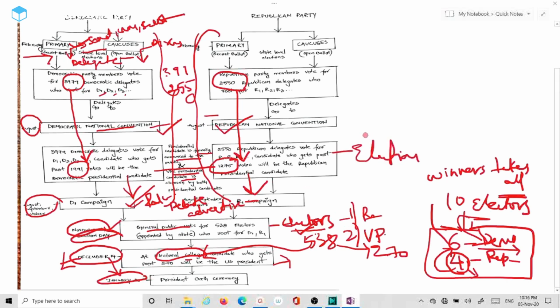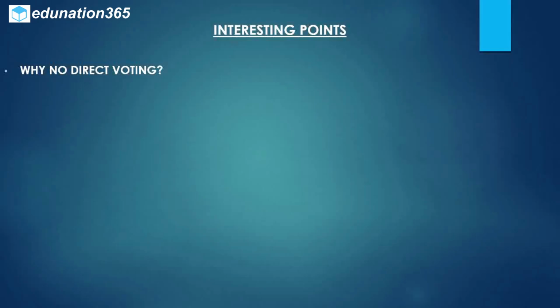There are around 4 to 5 interesting facts that are part of this process. Let us discuss them in detail. Why no direct voting? If you observe closely, the general public votes twice for the US presidential candidate, first while electing a delegate and second while electing an elector. Both times they didn't directly vote for the presidential candidate. The intent of the framers was to filter public opinion through a body composed of wiser, more experienced people. The framers didn't want the president to be chosen directly by the people.